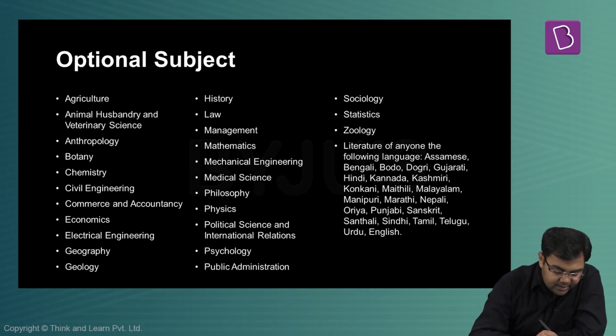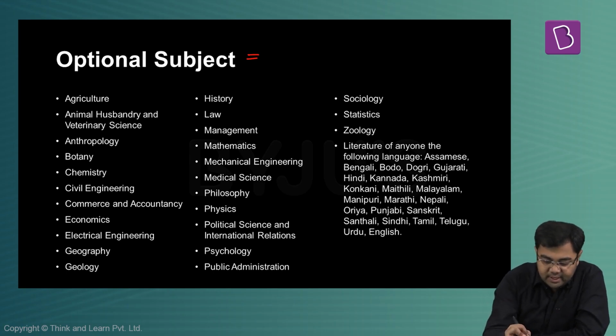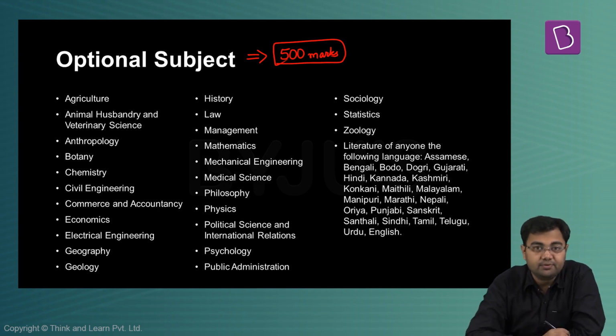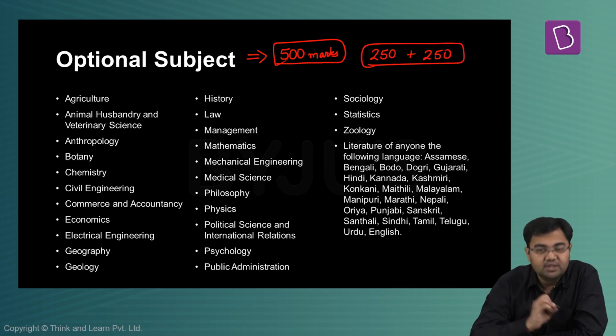Next, the last part of the mains paper is your optional subject. Now, optional subject, as many of you might already be aware of, will be asked for 500 marks. There will be two papers. Both the papers will carry 250 marks each. These will be the two papers that you will have.